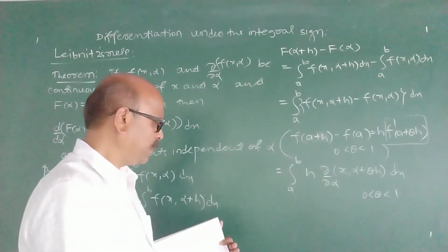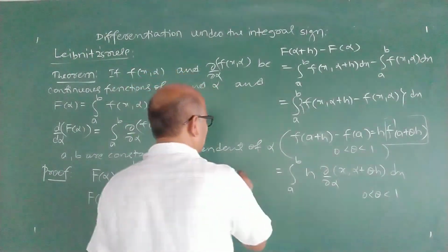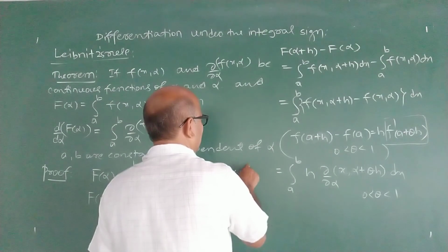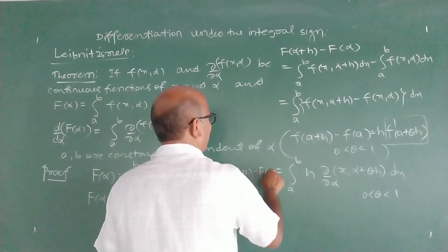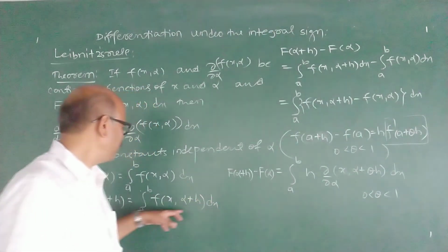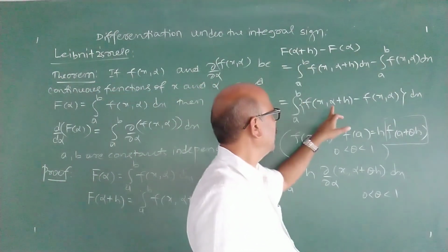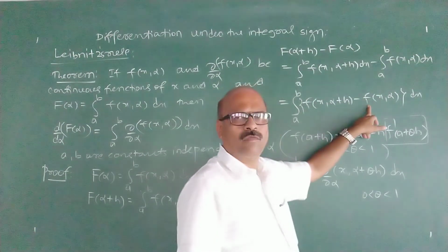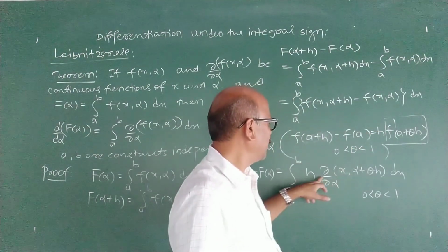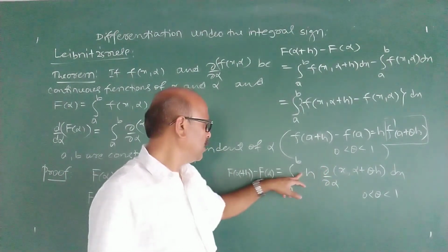h into f of x plus x alpha plus theta h. What is this? f of alpha plus h minus f of alpha. I think all of you followed this step. We have taken f of alpha plus h minus f of alpha. This is the difference. For this difference we have applied the mean value theorem of differential calculus for two variables.